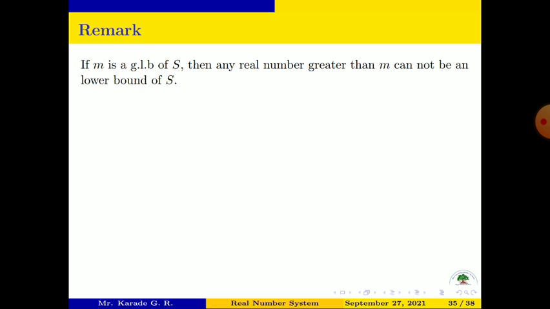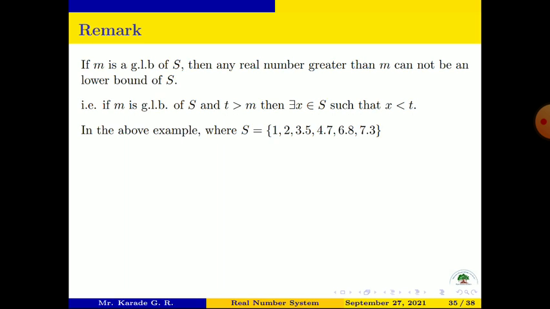Similarly, we write the remark: if small m is the GLB, meaning greatest lower bound, of set S, then any real number greater than m cannot be a lower bound of S. That is, if m is the greatest lower bound of S and t is greater than m, then there exists some member x of S such that x is less than t.